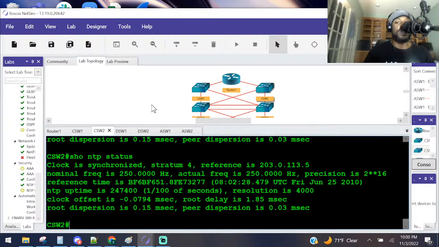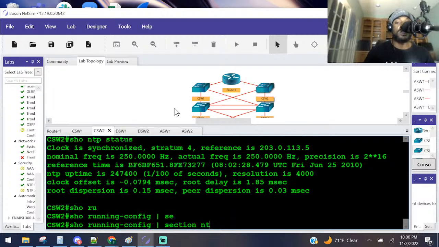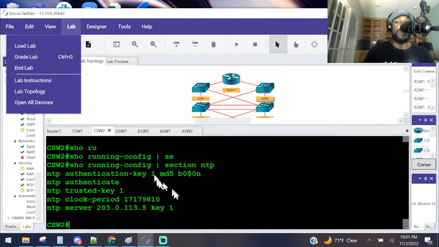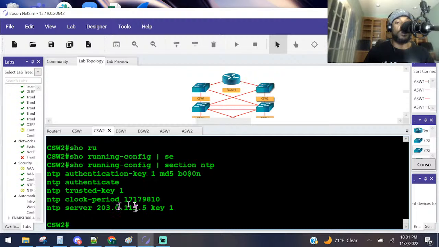Press enter. Did we? I thought we broke something. Let's double check though. Show run section NTP. And remember, if we did get this wrong, we could always do lab grade, lab Control G, and then we'll see what we fixed or what we did not fix, and what answers we should have put there. 203.0.113.5, trusted key, authenticate. I would have thought it was broken, but let's see. Display associations. Is it still synchronized? So I think maybe, let me do that one more time just to triple check.